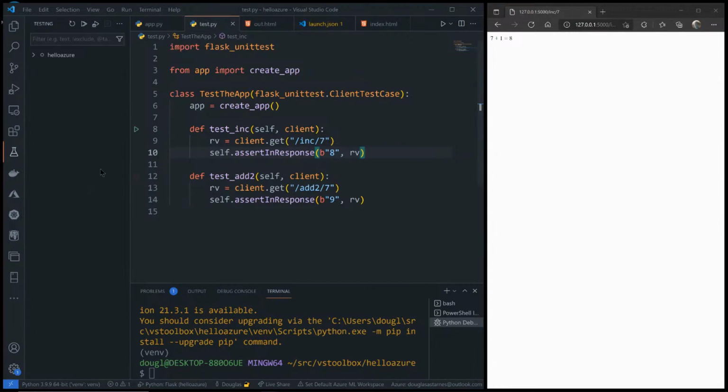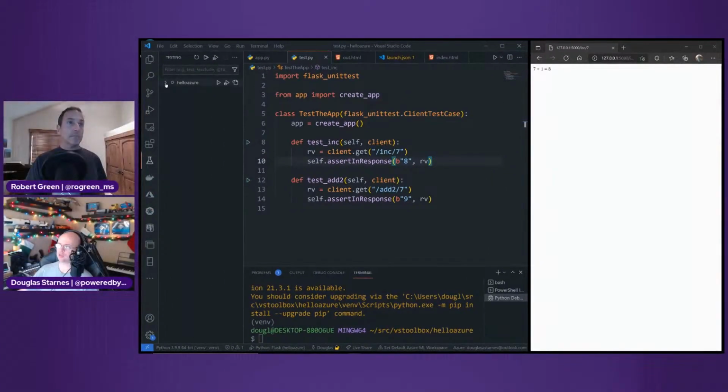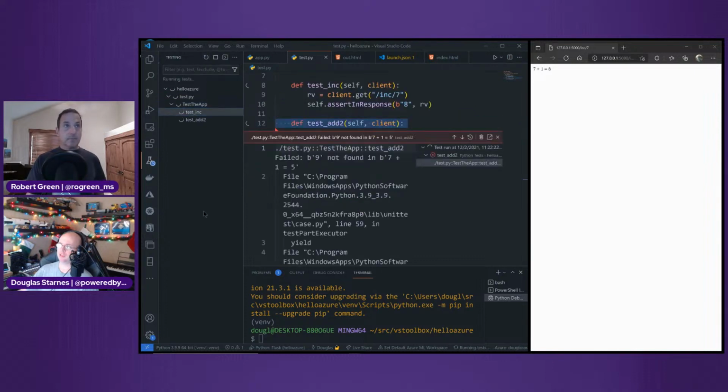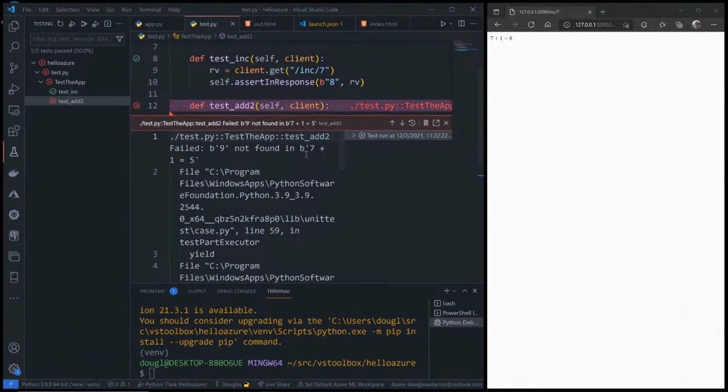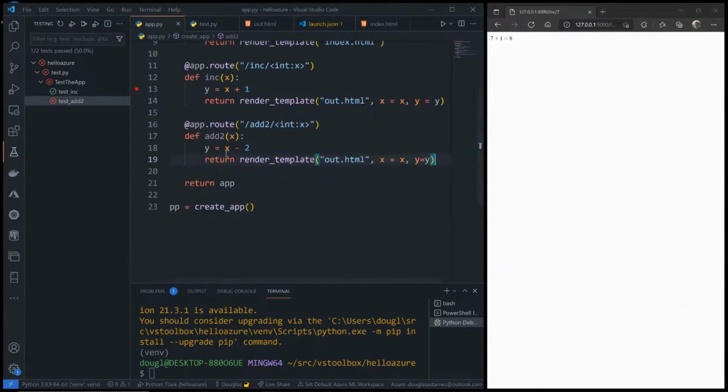It's going to find all of the tests. So in this Hello Azure project, inside of my test.py, inside of my TestApp class, it found 2 unit tests. I can go up here and run both the tests. Of course, the first one is going to pass. The second one's going to fail. Why? Because this is subtracting 2, not adding 2.